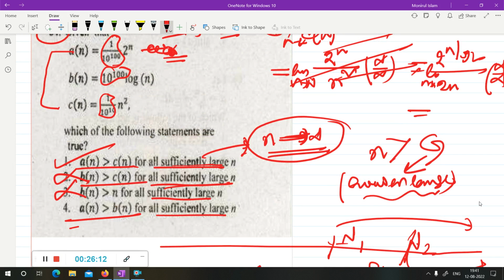Now an greater than bn for sufficiently large n. So try to find the limit of n upon bn.